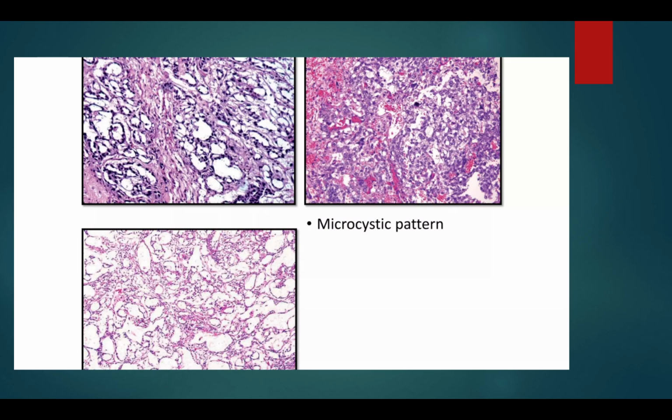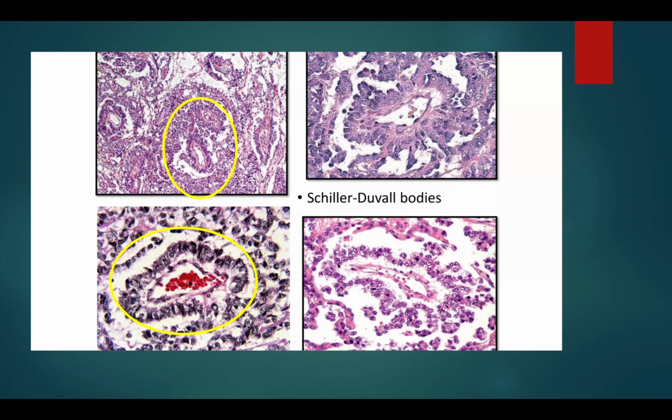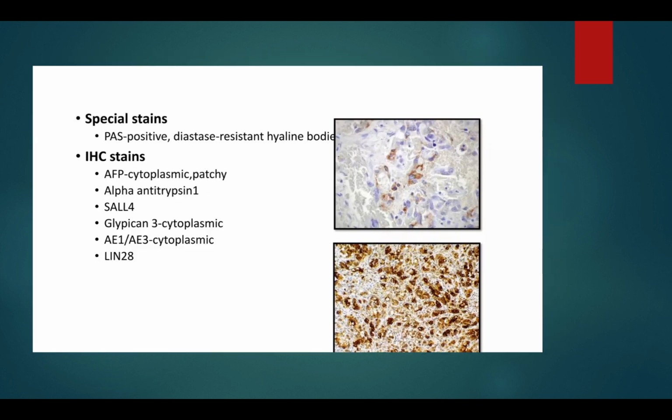This is the microscopic pattern of yolk sac tumor. The marked region shows the Schiller-Duval bodies in the microscopic pattern of yolk sac tumor. These are the special stains, like PAS positive, diastase resistant hyaline bodies, and IHC stains like AFP cytoplasmic patchy, alpha-1 antitrypsin, SALL4, Glypican 3 cytoplasmic, AE1/AE3 cytoplasmic, LIN28. Thank you.